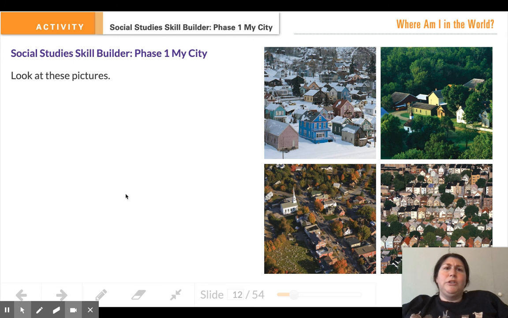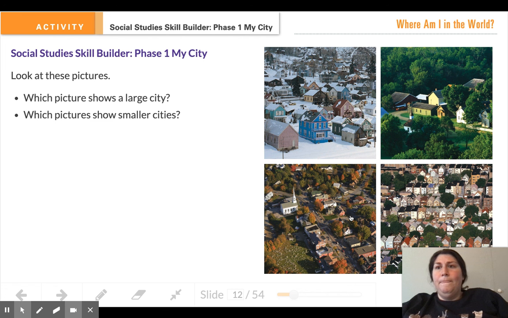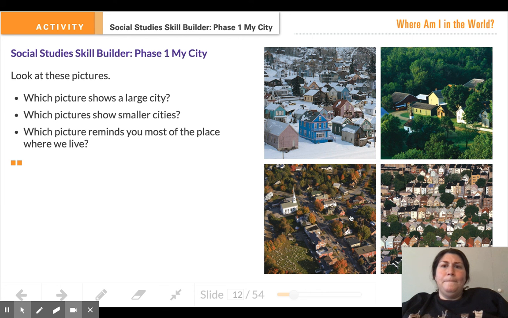So look at these pictures. What do you notice? Some might look like larger cities. Some might look like smaller cities. You can tell just looking at these different pictures, maybe you see a neighborhood that looks similar to your neighborhood. So, which city reminds you the most of your neighborhood or your community? Which picture? So, this picture here reminds me the most of where I live. But you might look at the different pictures and think that your neighborhood looks a little bit different.